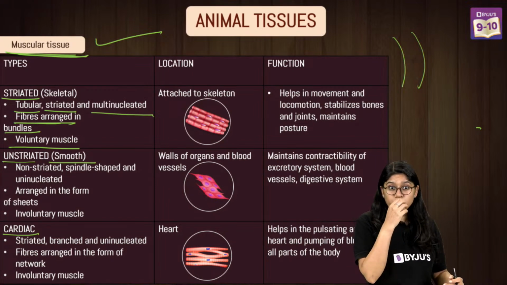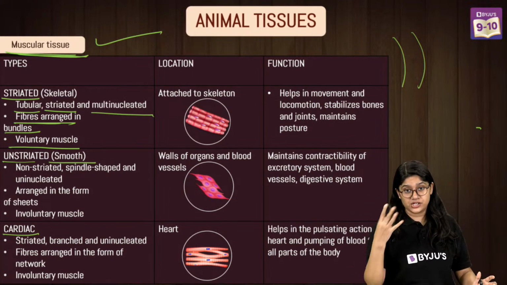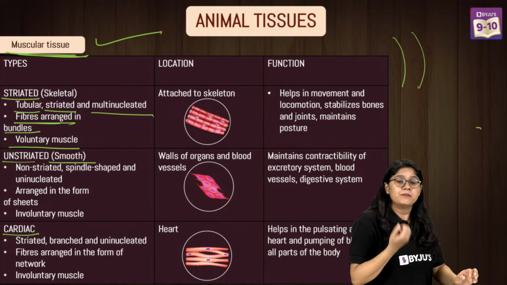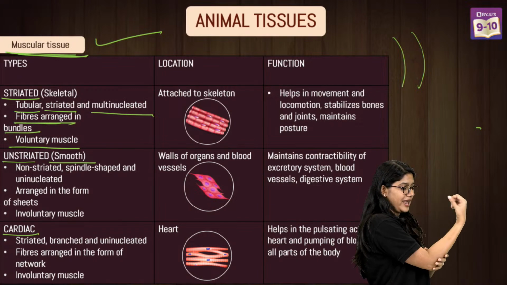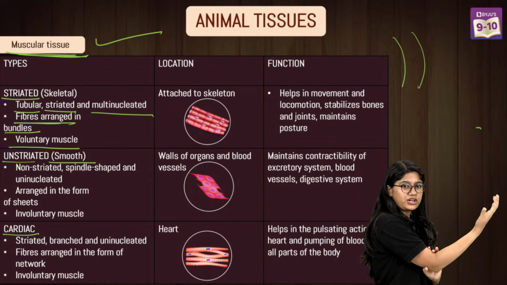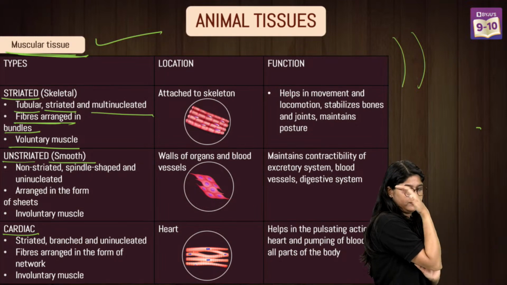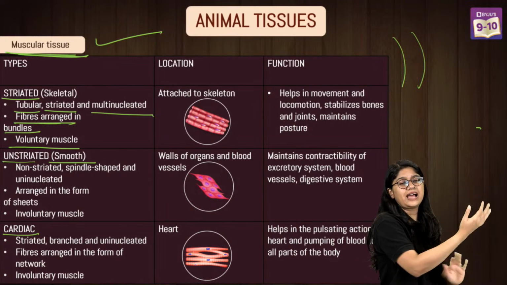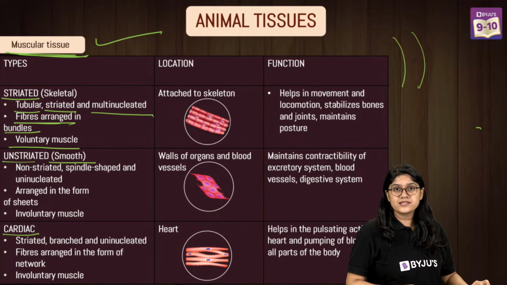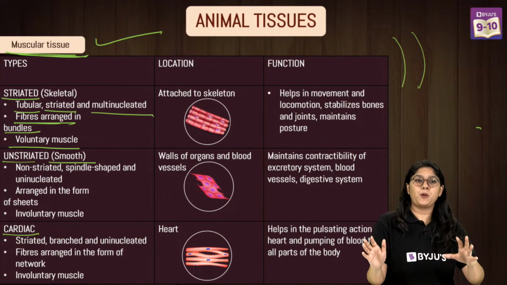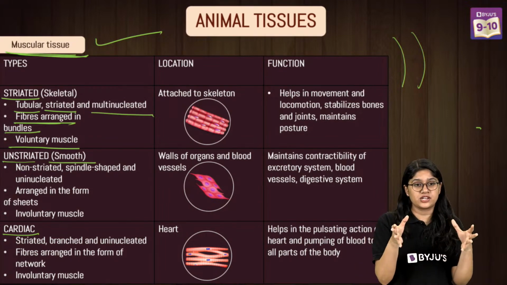Now, I think many of you are asking about contraction and relaxation. In simple words, can you tell me, is this contraction or relaxation? This is contraction and that is relaxation. So in our skeletal muscles, we have the amazing property of contraction and relaxation.